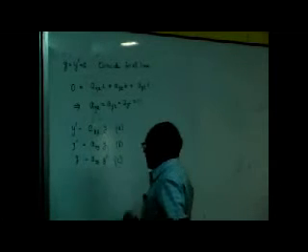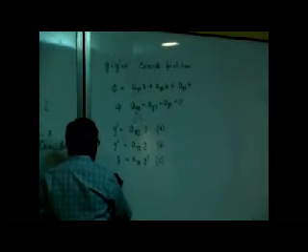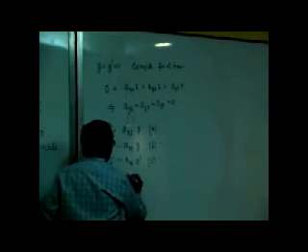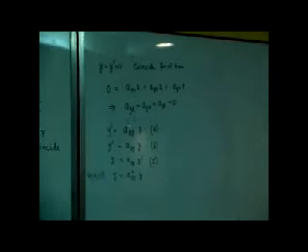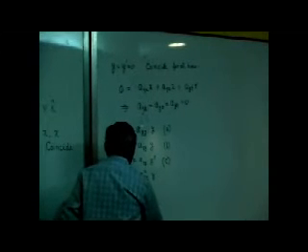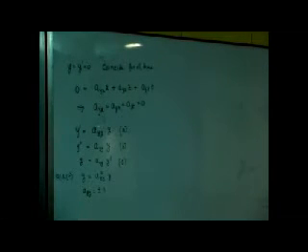Now, if I take A and C, what do I get? I get y equal to a squared y, so a squared equals 1, and a is plus or minus 1.